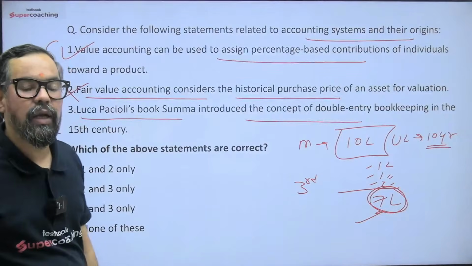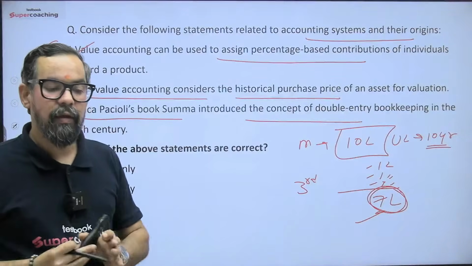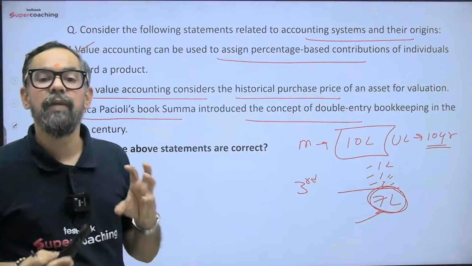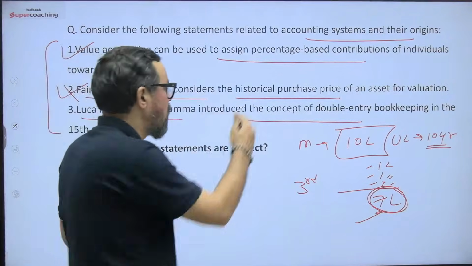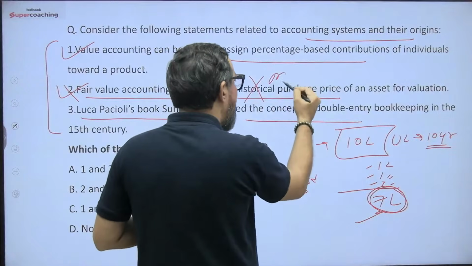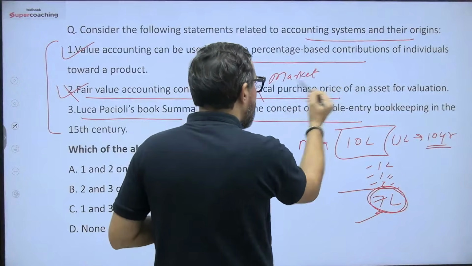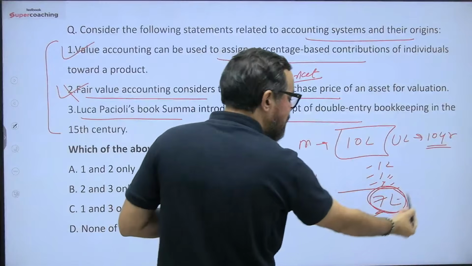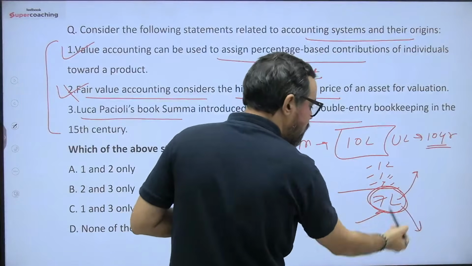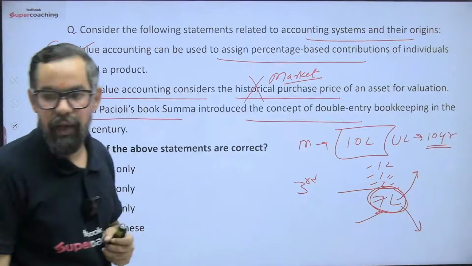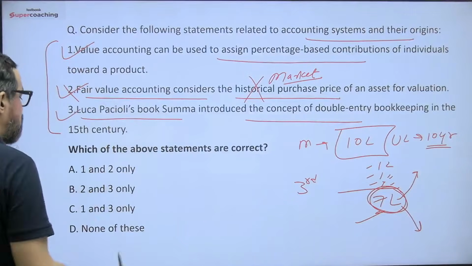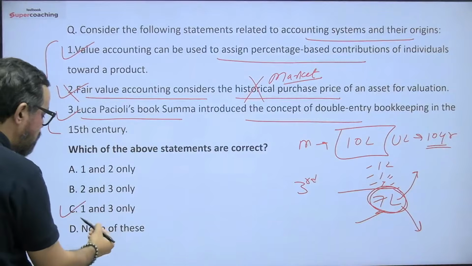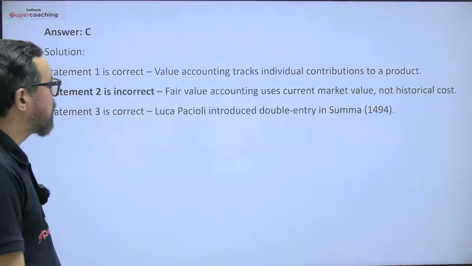Fair value accounting is where we account for things based on current market prices, not on historical cost. It is based on the current market price of that particular item. It can be less than 7 lakh or more than 7 lakh. The third statement is 100% true. 1 and 3 means option C will be the right answer for this question.